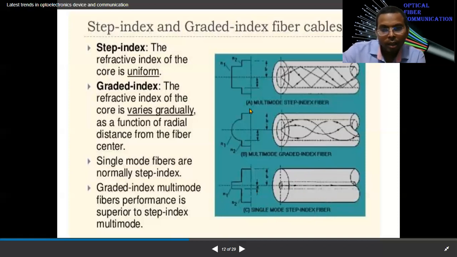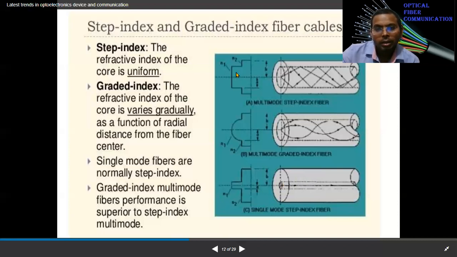And another type of fiber is the single mode fiber. If there are different ray diagrams, and each ray doesn't meet at a point, it's multimode fiber. And if all the rays at the core hit the interface of core and cladding, come back and hit the axial line, and all the rays follow the same path, it's the single mode fiber. But if they hit at different points, then it is the multimode fiber.